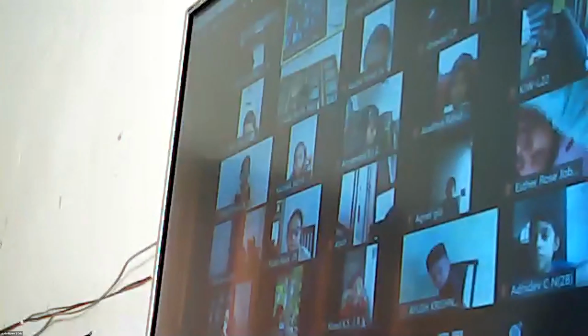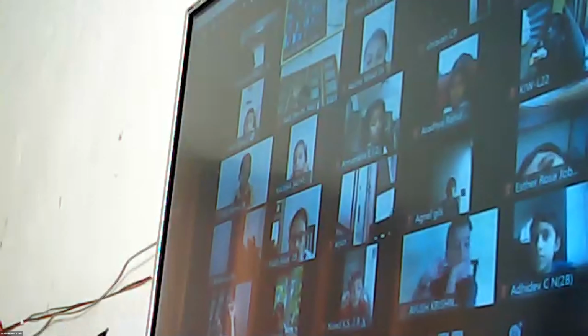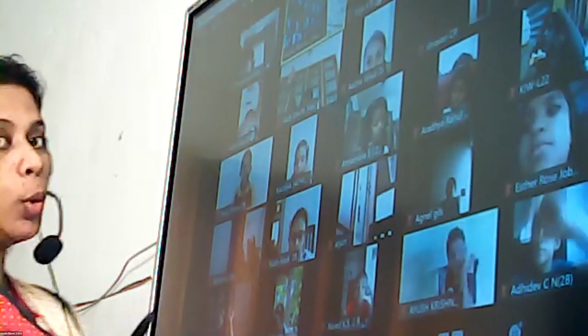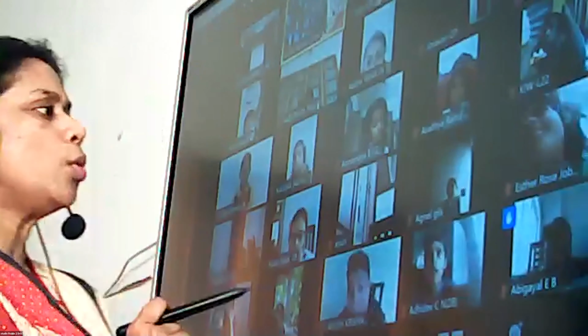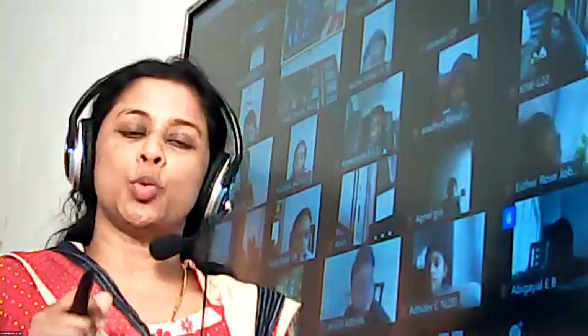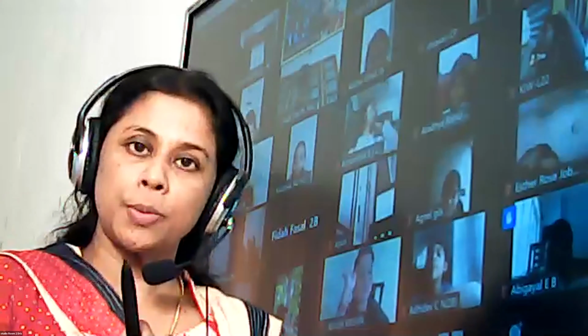Now, have you understood what an adverb is? Adverbs tell us something more about the verb. For eat, it is slowly. Walk. How do you walk? You may walk quickly or you walk slowly. So quickly, slowly, all these are the adverbs that we use to describe the verb. Have all of you understood?